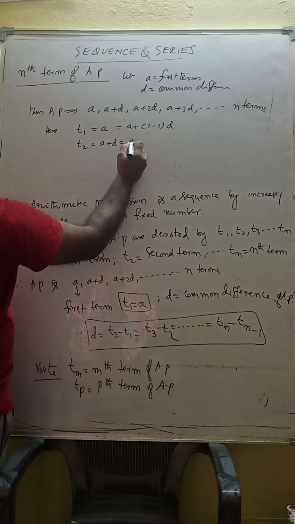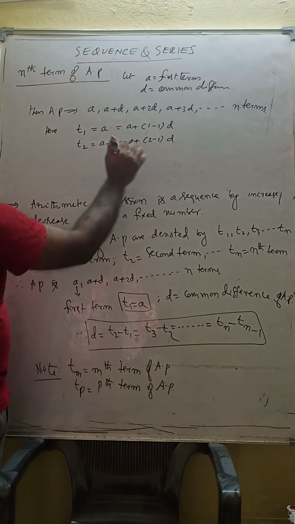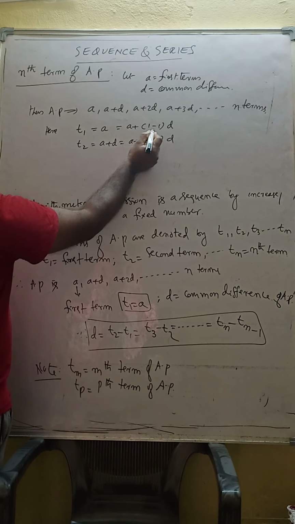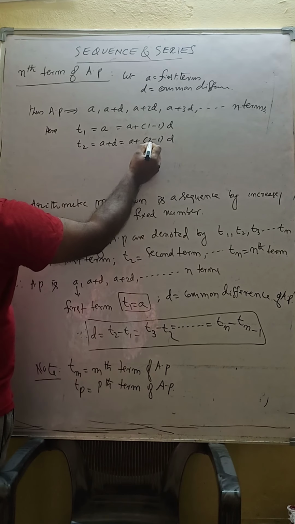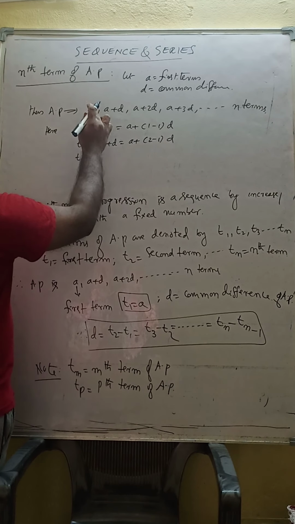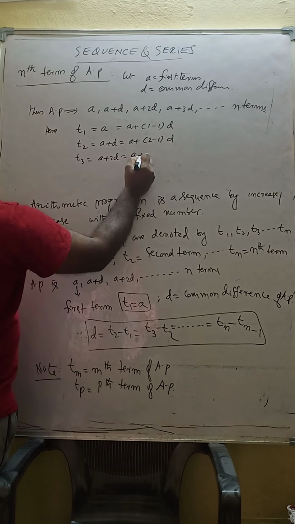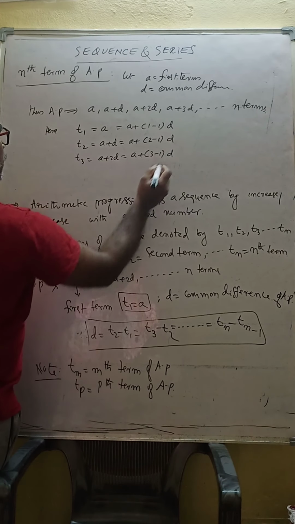A plus D. Shall I write it as A plus 2 minus 1 into D? 2 minus 1 is 1, 1 into D is D. Same, the meaning does not change. And the third term, A plus 2D. Shall I write this 2 as 3 minus 1 into D?